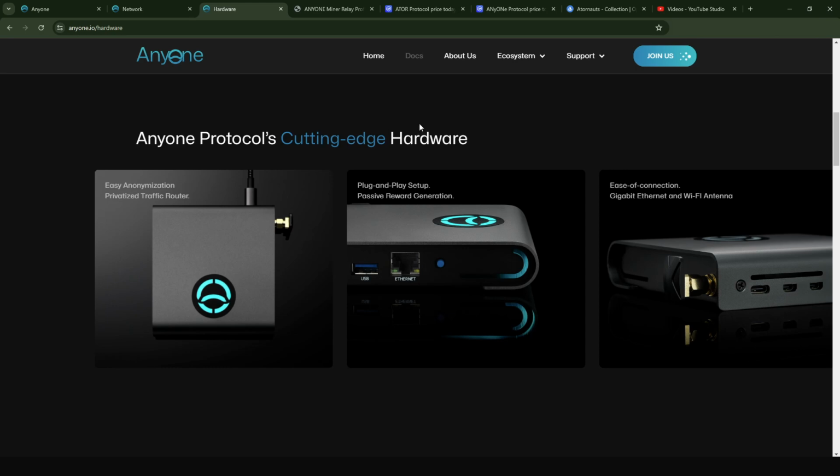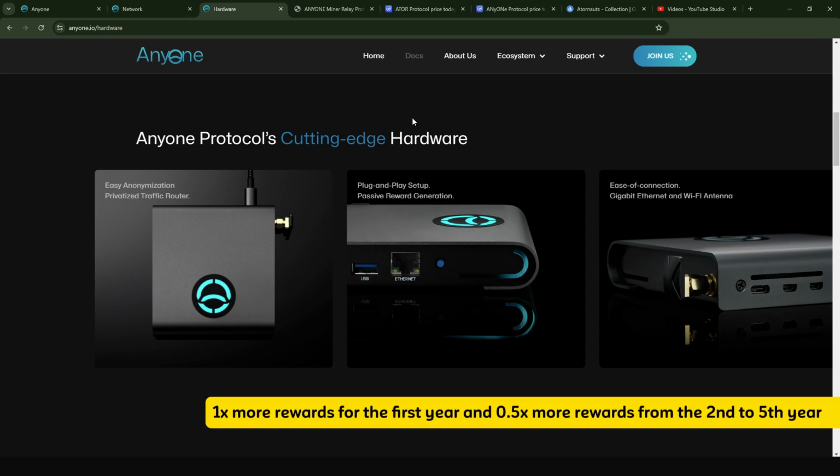For those who would be going for the hardware relay, there are several advantages that a lot of people are not mentioning. If you have a hardware relay, you're going to receive way more rewards than those who set this up on a PC or on a VPS. The virtual relays are going to get less rewards than the hardware relays, at least for the first 5 years. For the first year, if you have a hardware relay, you're going to get 2 times more rewards than those who set up a virtual relay.